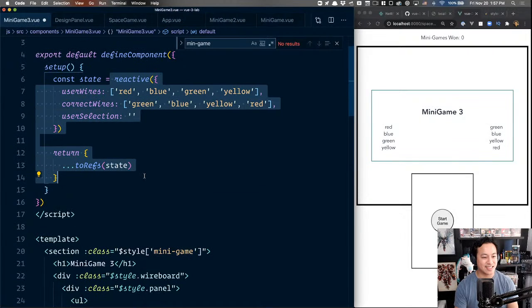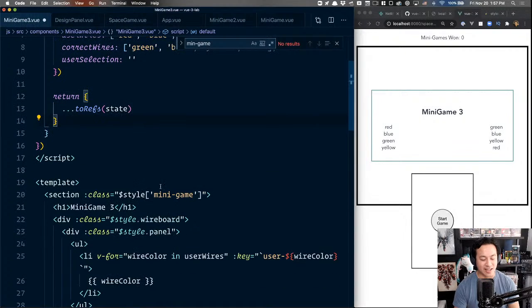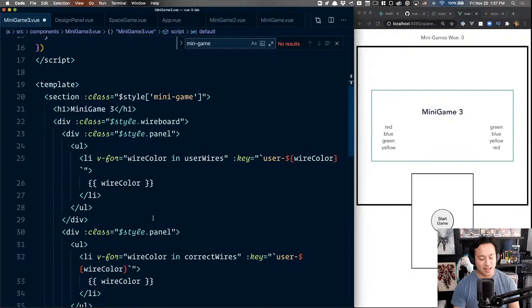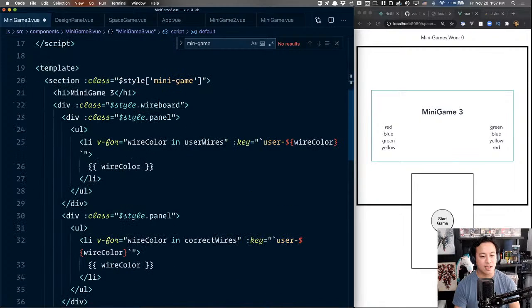I think this is simple enough to understand. And anyways, let's keep going. There are other benefits too. Let's keep going. What am I doing? Oh yeah, user selection. Great, that's being tracked. And so right, we can say that when the user clicks on said thing, we're going to register.